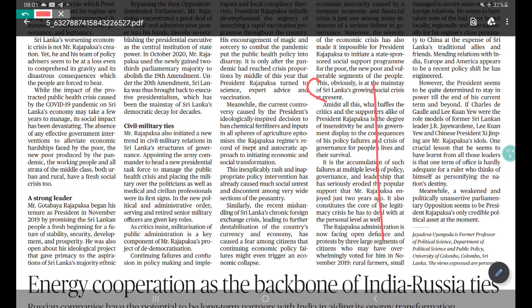Apart from that, you can also mention civil-military ties. Recently the president of Sri Lanka initiated a new trend in the structure of governance, appointing the army commander to head a new presidential task force to manage the public health crisis. You must know about civil versus military.